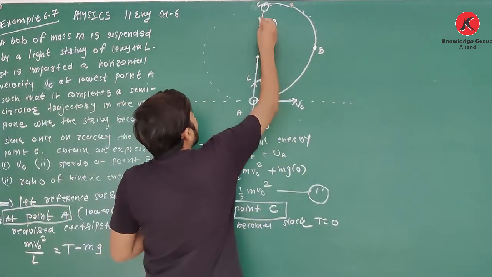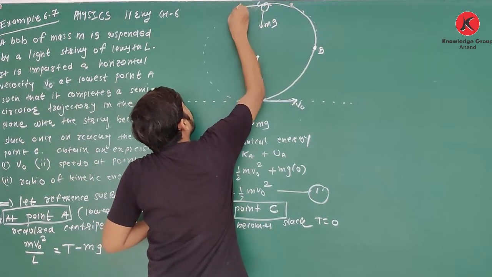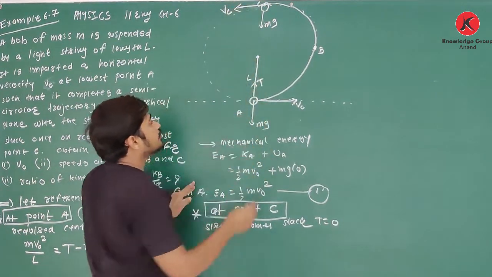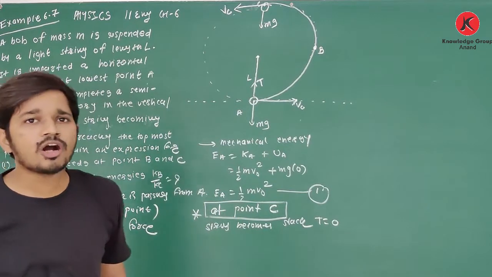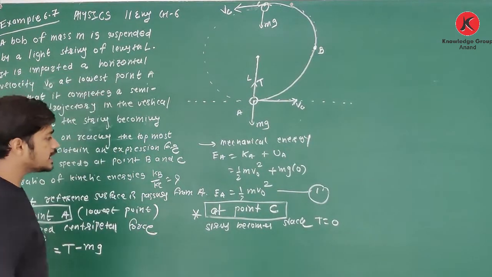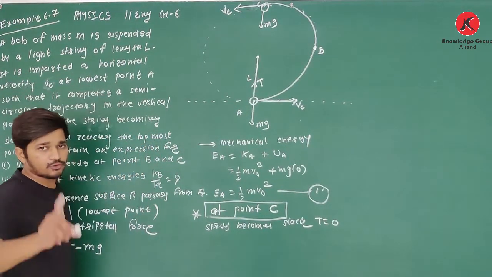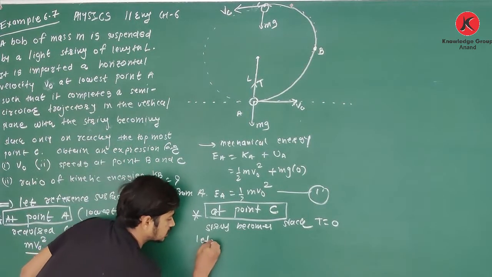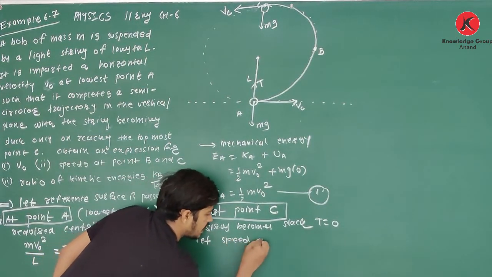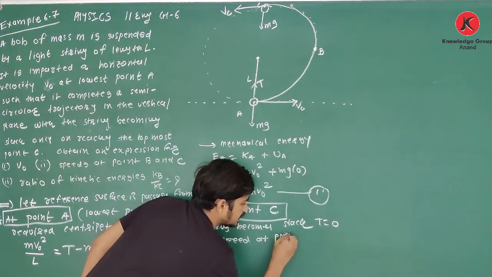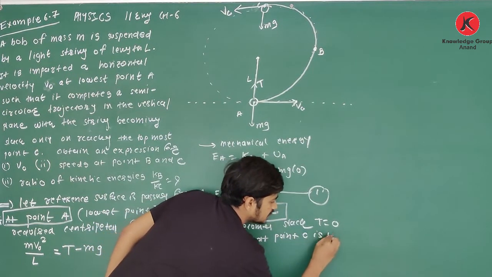So if at this point the speed of the bob is Vc, then how do we find the required centripetal force? Let the speed at point C be Vc.